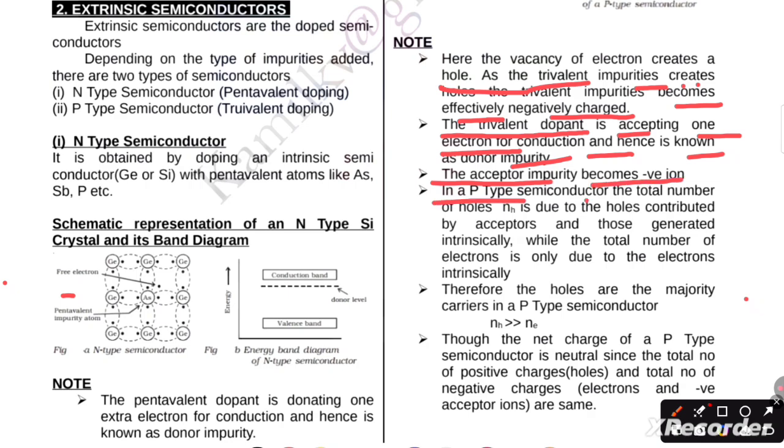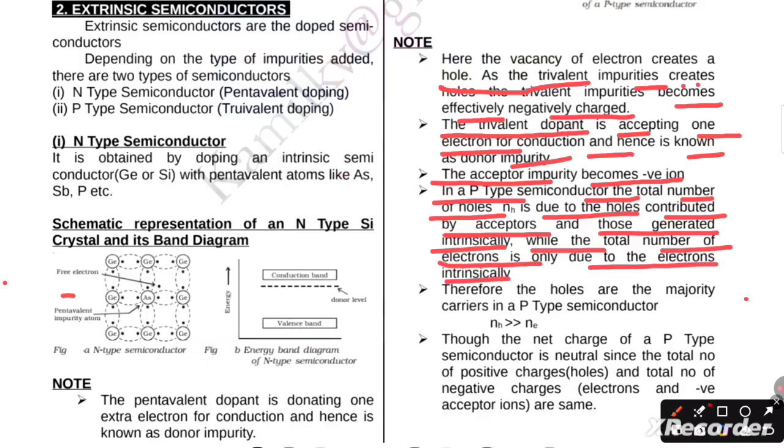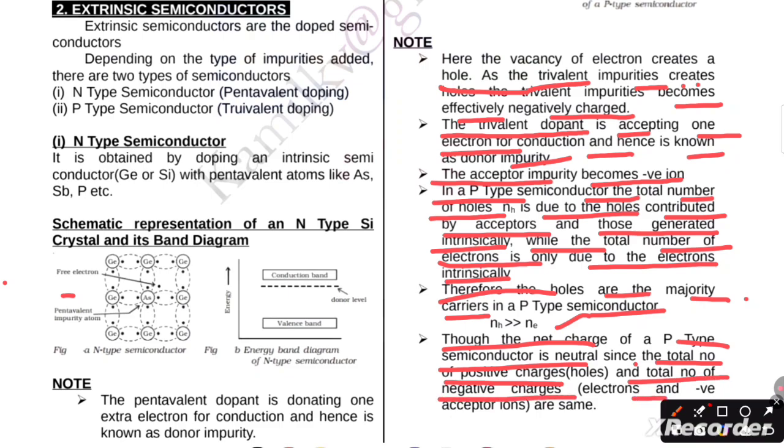In a p-type semiconductor, the total number of holes is due to the holes contributed by the acceptor and those generated intrinsically, while the total number of electrons is only due to the electrons generated intrinsically. Therefore, holes are the majority carriers in a p-type semiconductor, so NH is greater than Ne. Though the net charge of a p-type semiconductor is neutral, since the total number of positive charge holes and the total number of negative charge electrons and negative acceptor ions are the same.